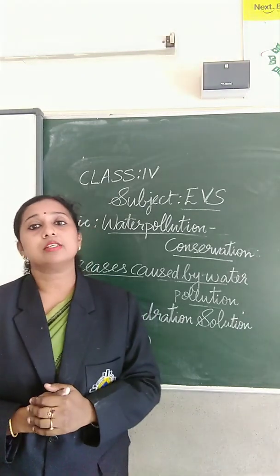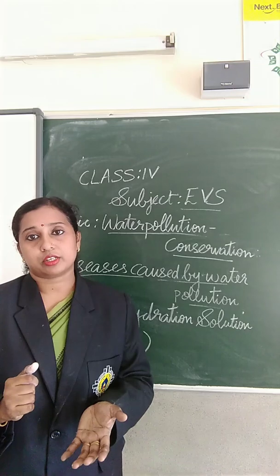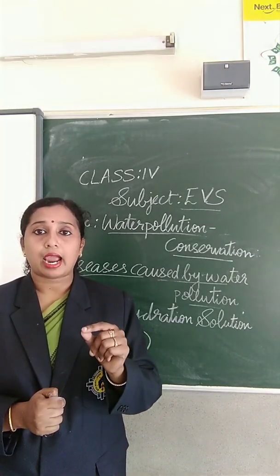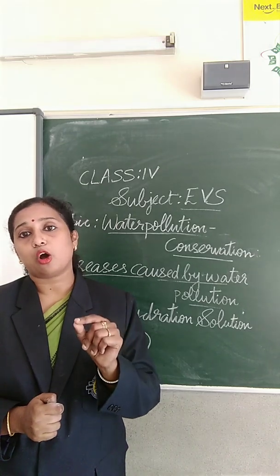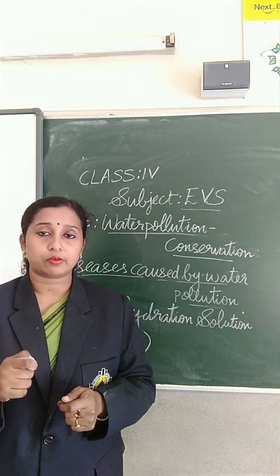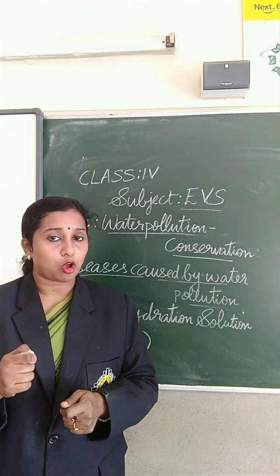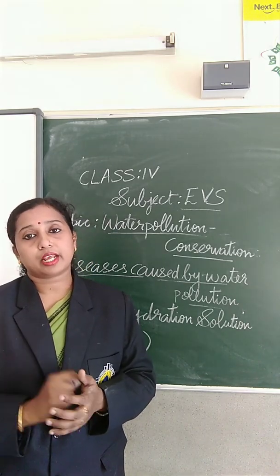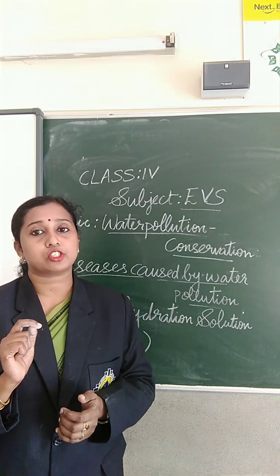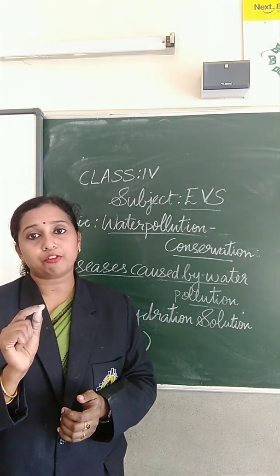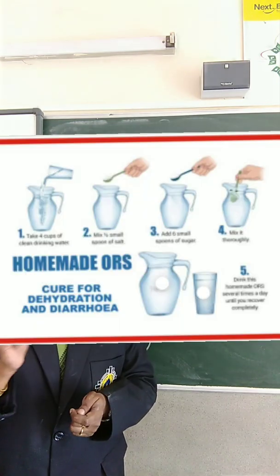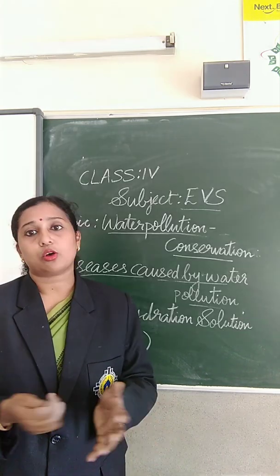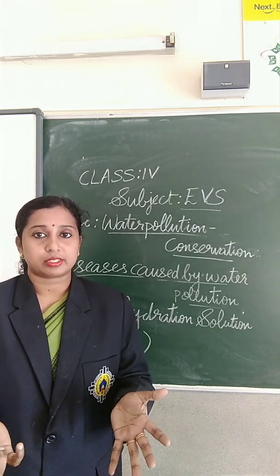So how? First we have to take 1 liter of water. Then you have to add 6 teaspoons of sugar into this water, and you have to take half teaspoon of salt, add this to the water, and mix it well. And so this ORS is ready at home itself.